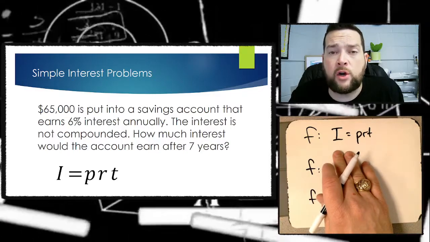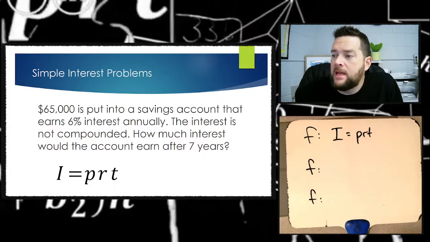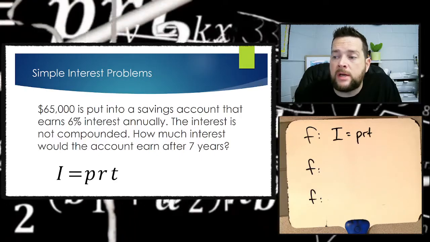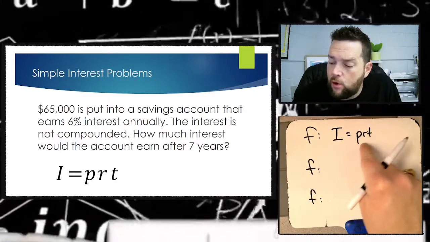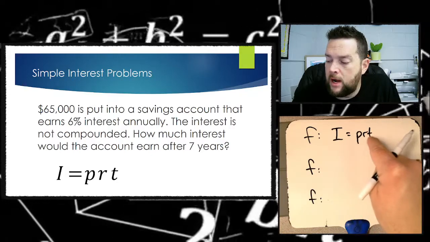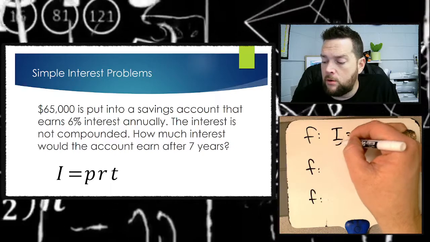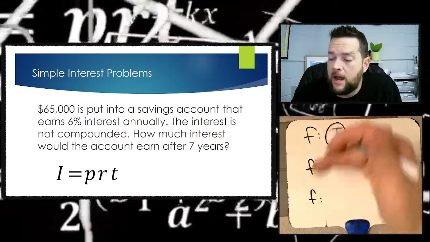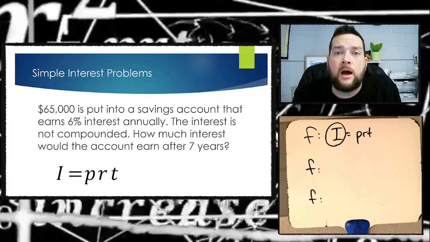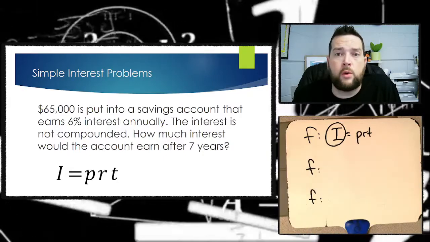Then I'm going to look at the question and see what it is specifically asking for. It says, how much interest would the account earn after 7 years? Out of these 4 letters, the interest, the principal, the rate, or the time, the thing that we're looking for is the interest. So I go up here in the formula and I circle it, so that when I go down to the fill it stage, I can do something very specific with that.